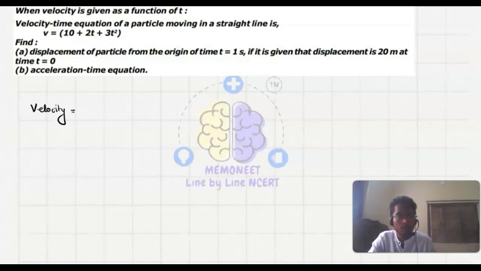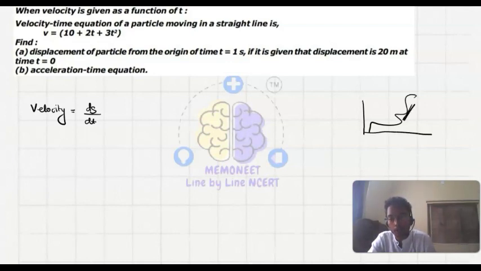So instantaneous velocity is ds upon dt, because let's say this is the curve here, and we are finding it at a particular time, so we have to differentiate this part only. We are trying to find out the velocity for the small section, so we differentiate, that is ds upon dt. So let's see this question.